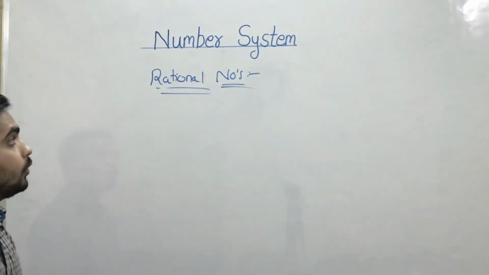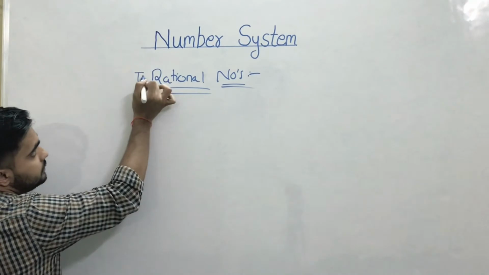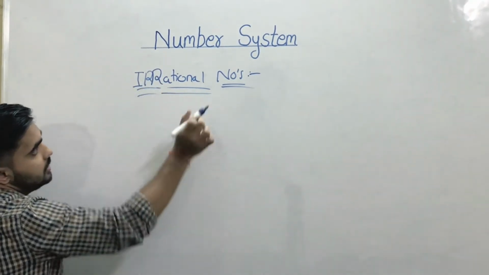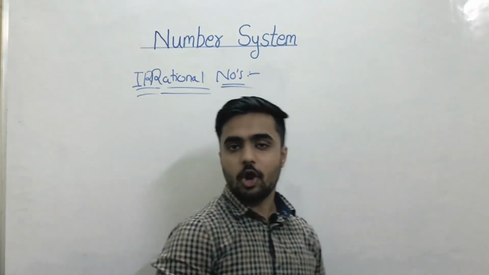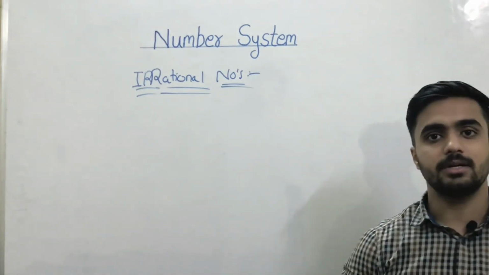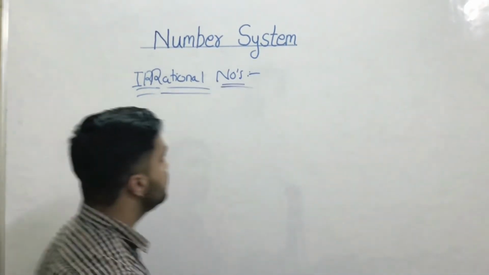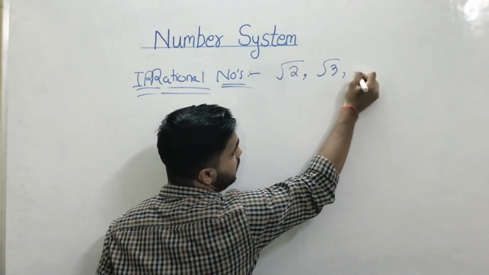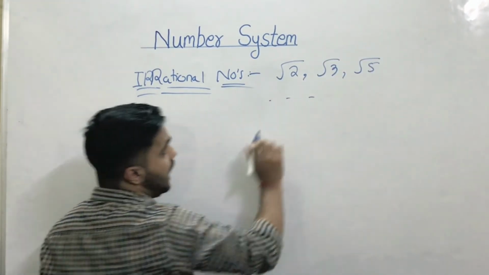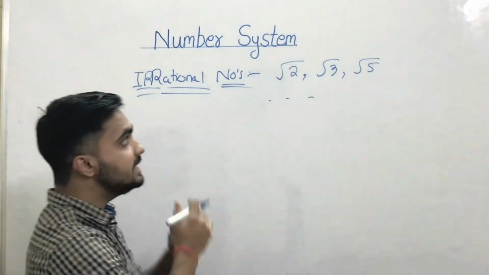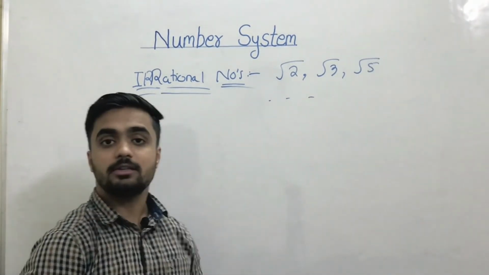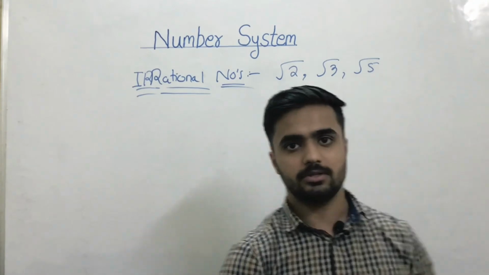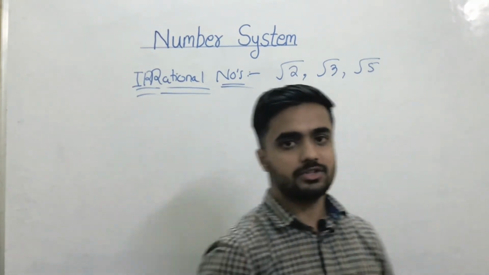Next is, what are irrational numbers. So simply the numbers which are not rational are irrational numbers, or you can say the numbers which are written inside the root, so root 2, root 3, root 5, and you will find many numbers which are written inside the root. So we can call these also irrational numbers or the numbers which are not rational.